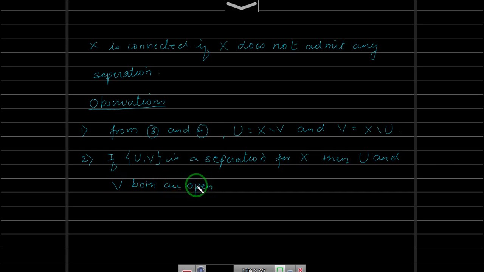This is by definition. And since V is open, its complement is closed, that means this U is closed. That means U and V both are closed as well. So both are open as well as closed.